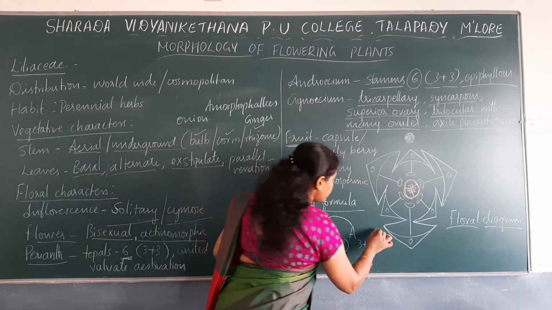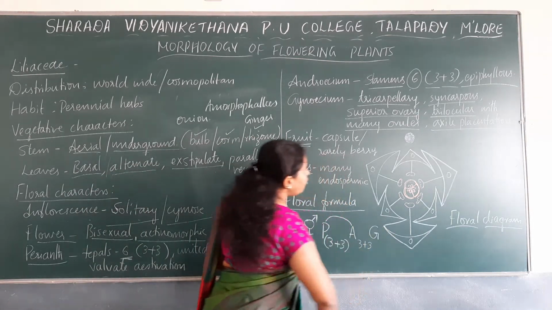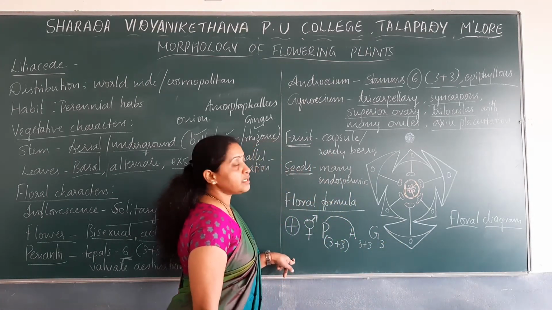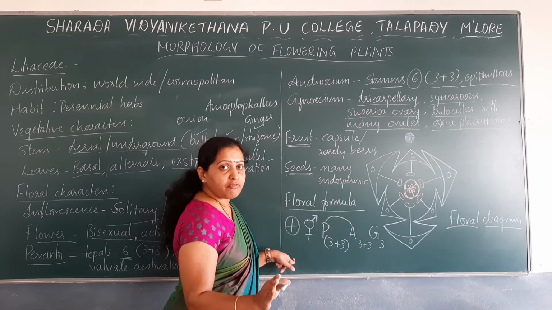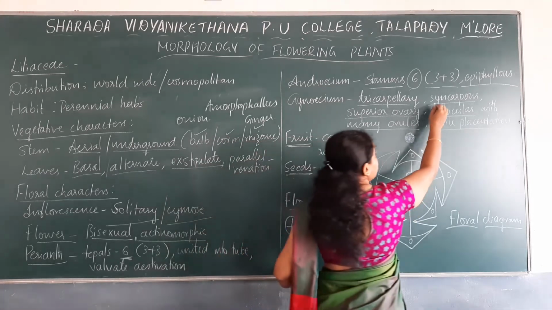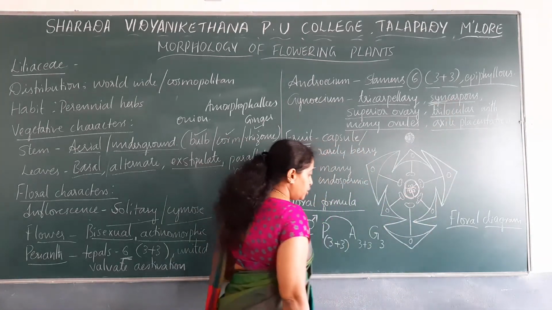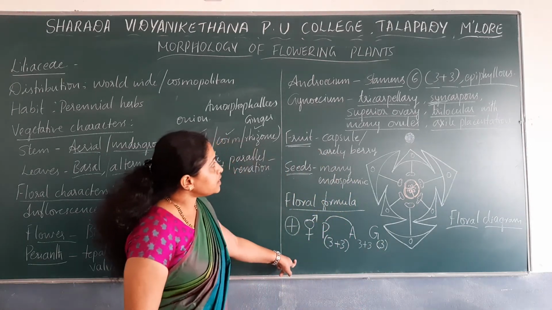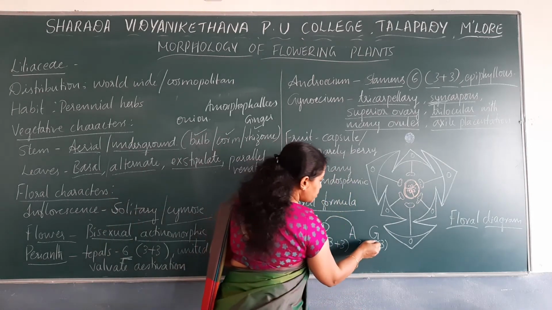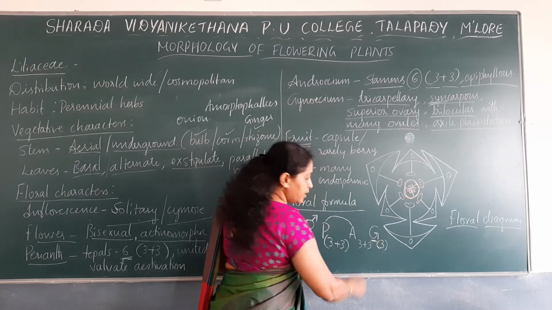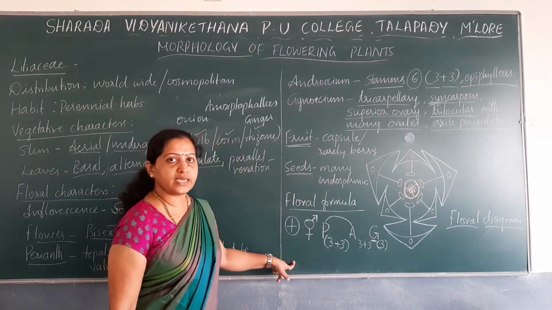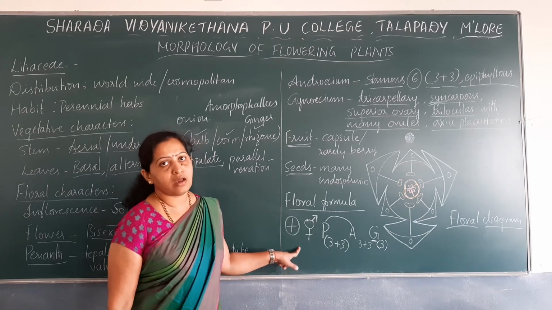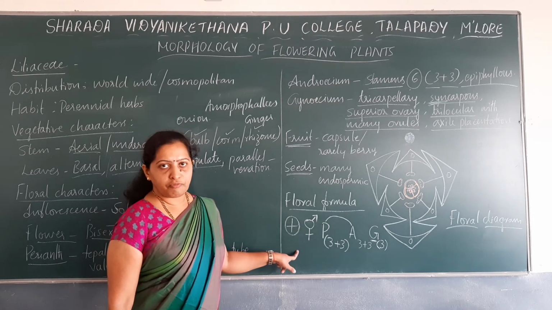Then gynoecium, represented by capital G. How many carpels are there? 3 carpels. And how are the carpels? Whether they are united or they are free and distinct? It is syncarpous. Syncarpous indicates united, so it has to be enclosed within the bracket. And what is the position of ovary? Position of ovary is superior. So this is how we represent the floral formula for any of the family.